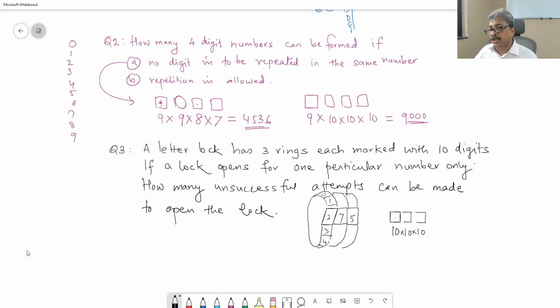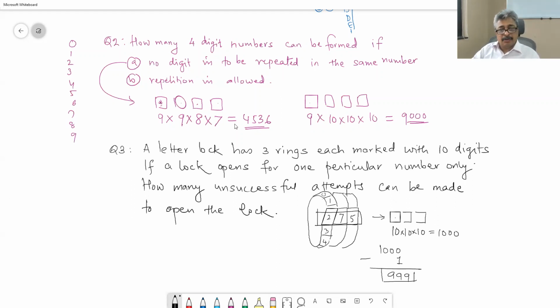But in how many ways can you have a distinct number in this dial? 1000 ways. And of these 1000 ways, how many will be correct? Only one. So the number of unsuccessful attempts is 1000 minus 1, that is 999. That is the answer.